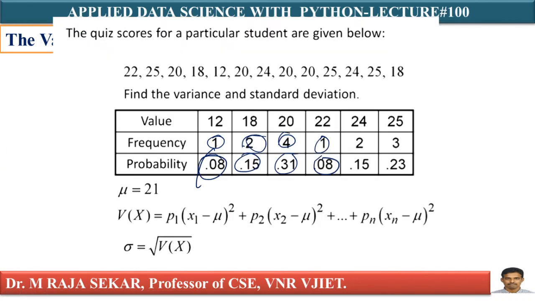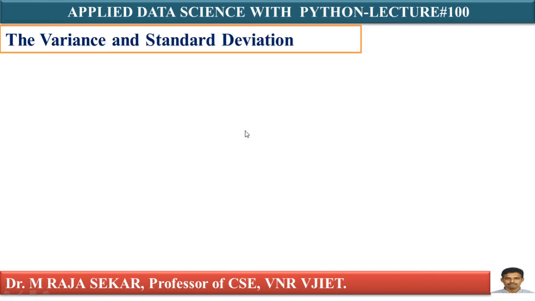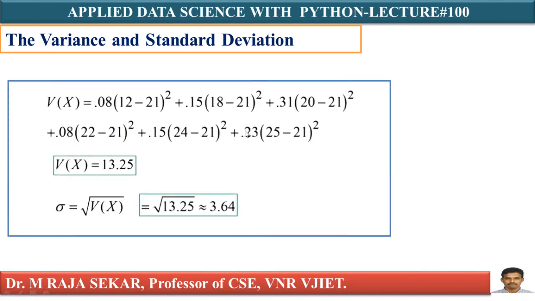What is my x1? x1 is 12. 12 minus 21 whole square. 18 minus 12 minus 21 whole square. 18 minus 21 whole square. Why? Because your mu is 21. That you must understand. This is P1.